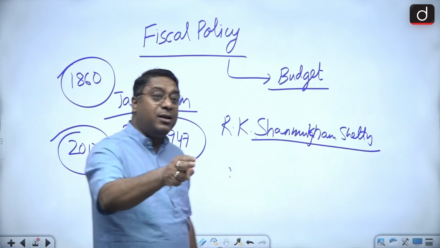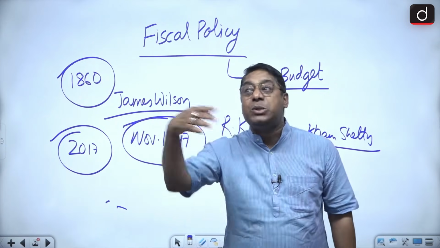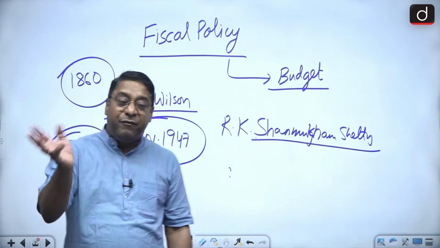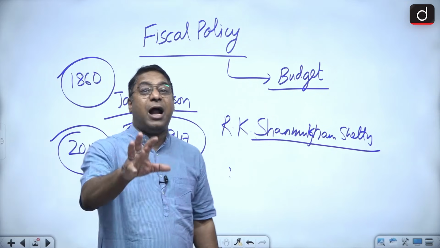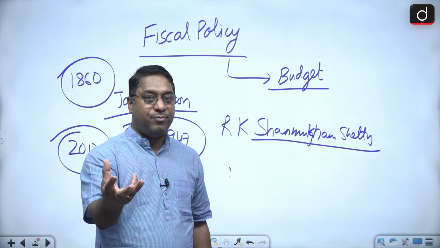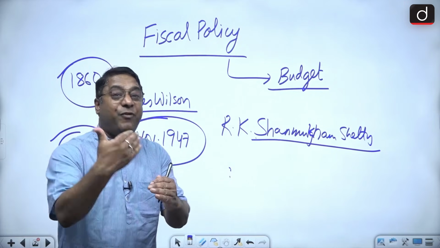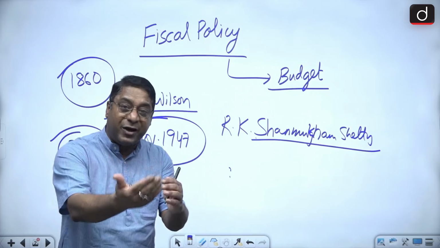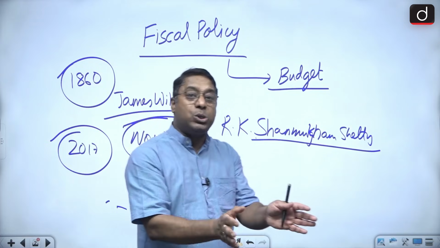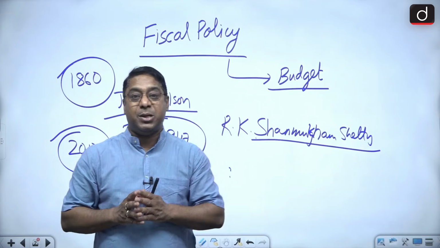Then the second is the previous financial year, with regard to the actual figures. And the last is the next financial year, that is the coming financial year, and there also the budget estimates are presented.